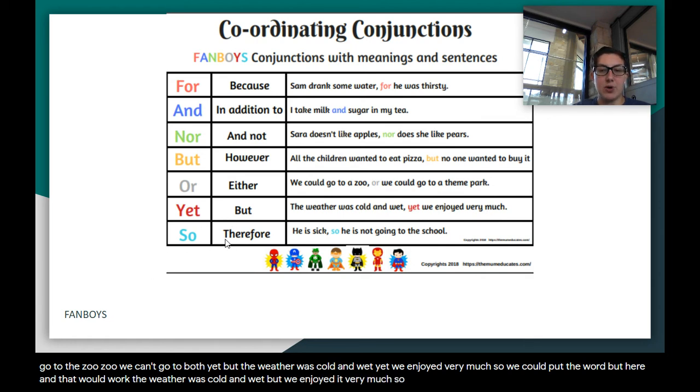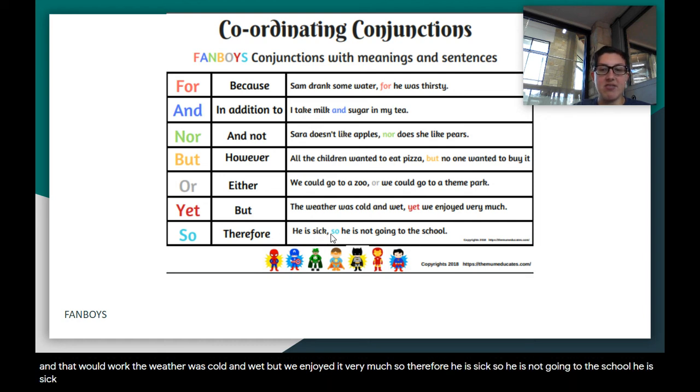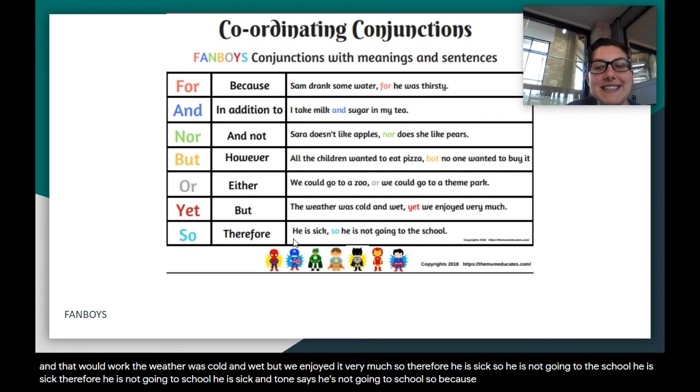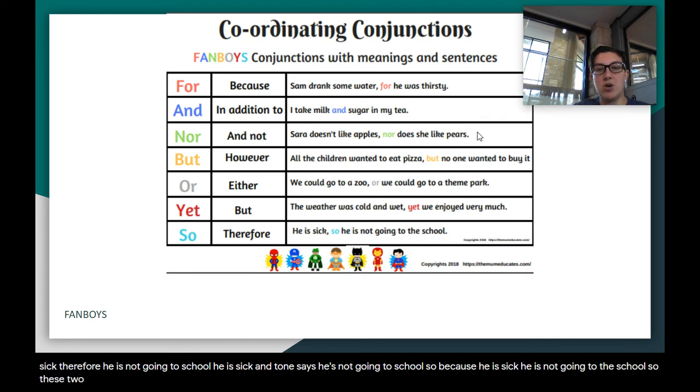So, therefore. He is sick, so he is not going to the school. He is sick, therefore he is not going to the school. He is sick, entonces he is not going to school. So because he is sick, he is not going to the school. So these two, so and for, are kind of like the same, but they go in different places, right?